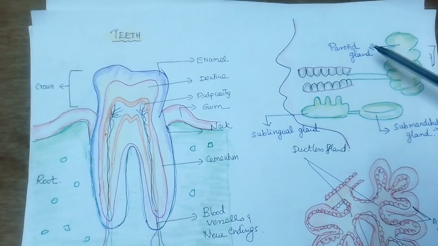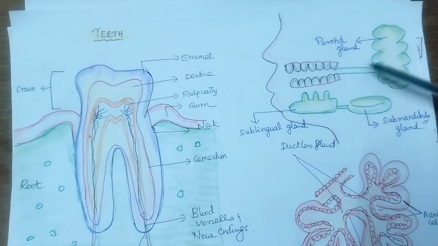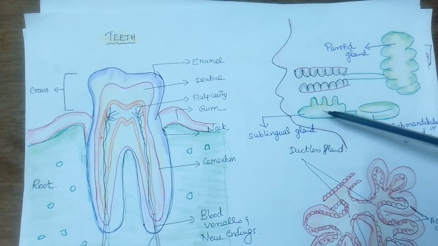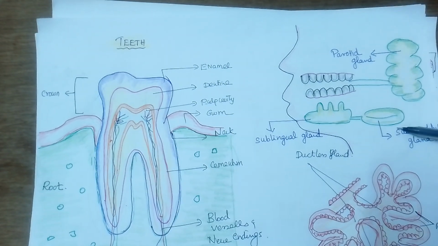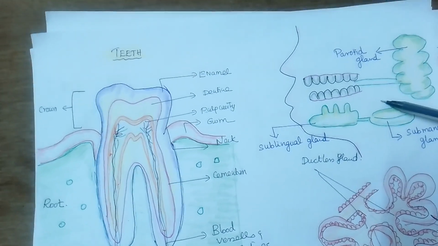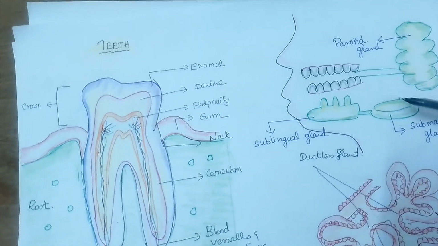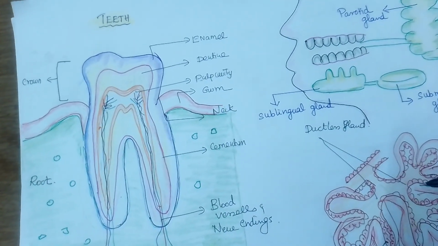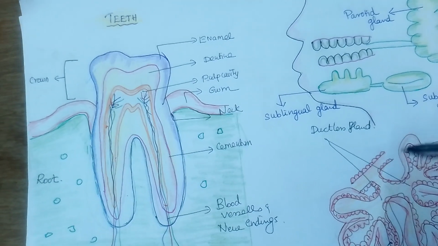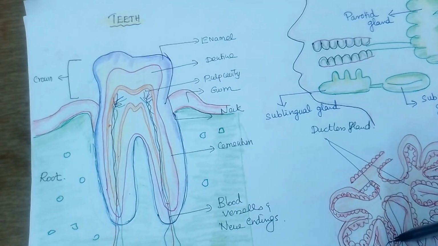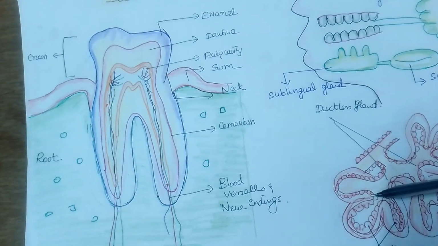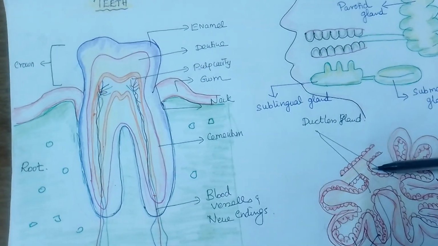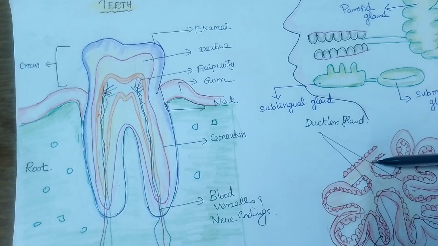These are the various glands which secrete: the parotid gland, then down here the sublingual gland, and this one is called the submandibular gland. The glands are surrounded by fibrous capsules. They consist of a number of cells, acinar cells, and inside them secretory cells are present. These secretory cells secrete the saliva.